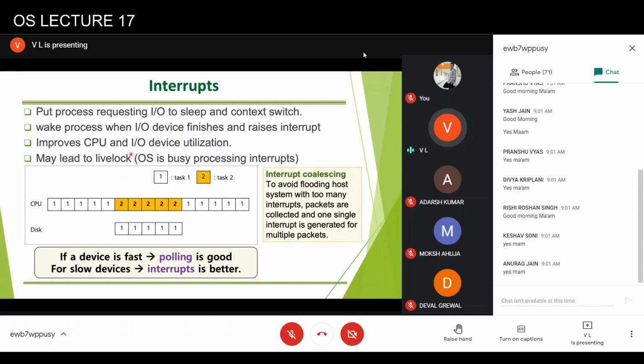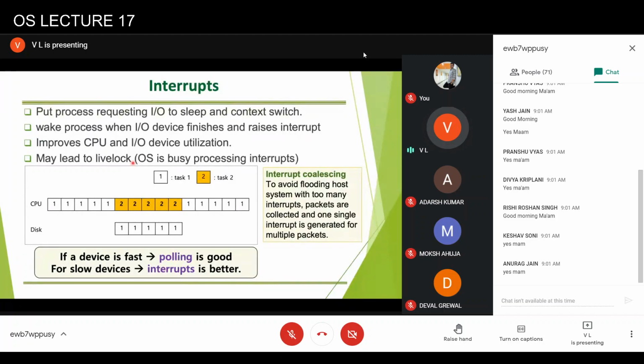Another problem with interrupts is that they can lead to livelock. For example, let's say network packets are coming to a system. Whenever a packet comes, an interrupt will come, and the interrupt handler will try to analyze the packet and, depending upon the IP addresses in the packet, process it. First of all, what is the type of the packet, and depending upon that, whether the routing table has to be changed, or whether the packet has to be forwarded to some other destination, or whether the packet has to be used for some processing at the local end. So depending upon that, the operating system has to take some action.